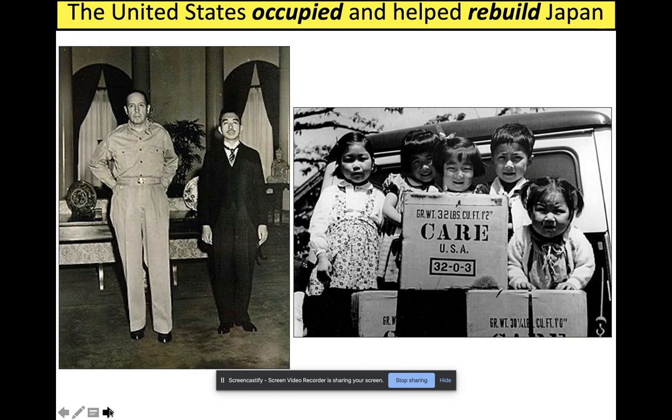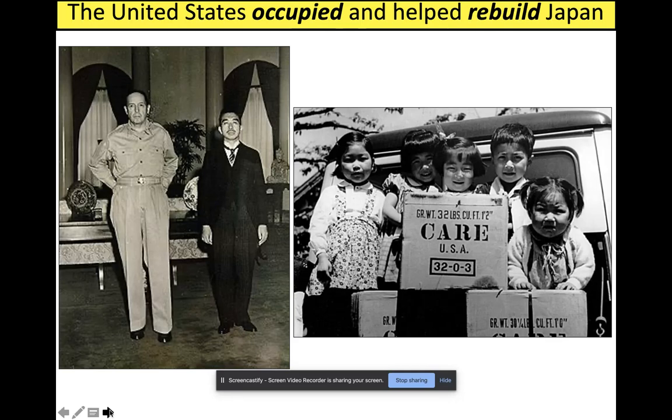Here's something interesting. What did we do with Japan? Think about this. We fought a war against them in World War II. We ended that war by dropping 2 atomic bombs on them. And after the war is over, what do we do? We occupy, which means we take over Japan, and we help rebuild them. Think about that. Why would we drop 2 atomic bombs on a country and then help rebuild it? That's like knocking over your brother's or your sister's Lego tower and then rebuilding it for them.